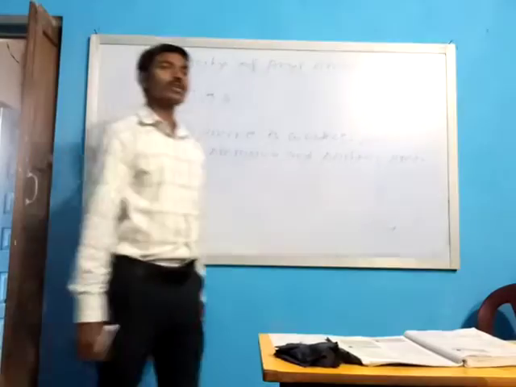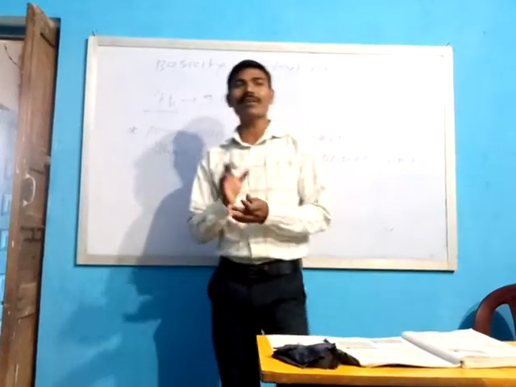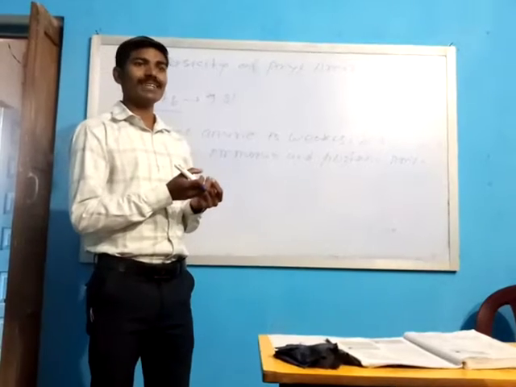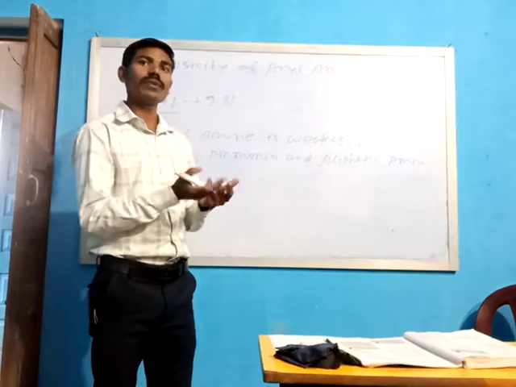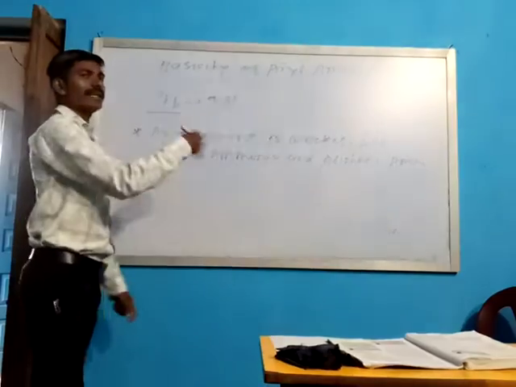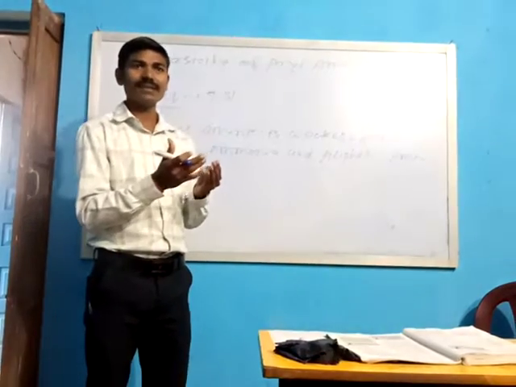According to the Lowry and Bronsted theory, what is base and what is acid? So first, the base is the proton acceptor. Okay, proton acceptor is the base and proton donor is the acid. And hence primary amine, secondary amine and tertiary amine are all bases. काय आहेत हे सगळे bases आहेत.